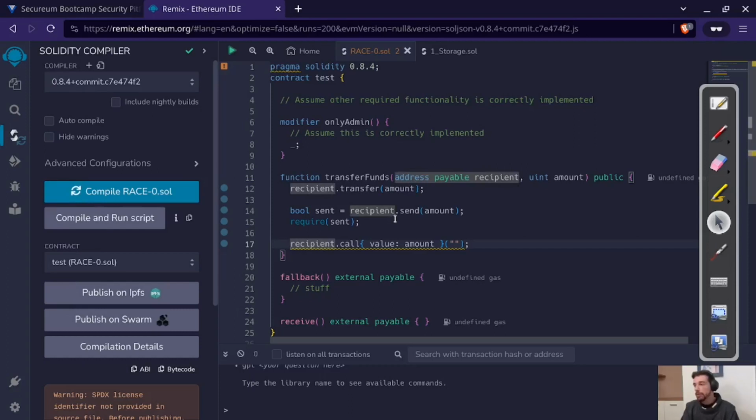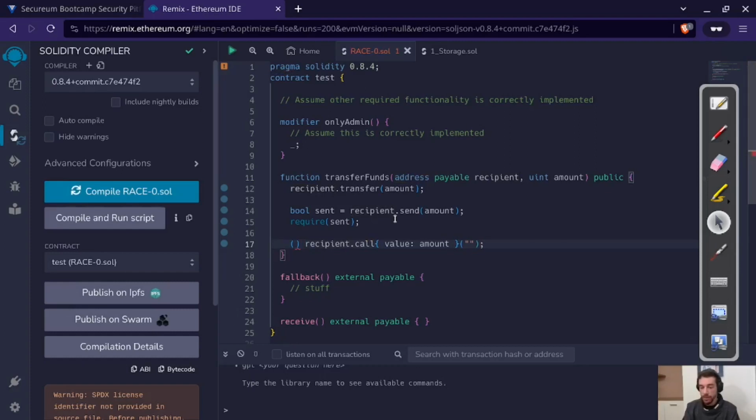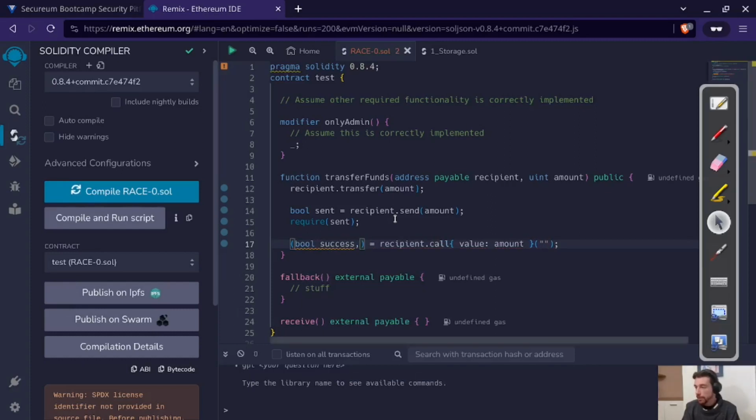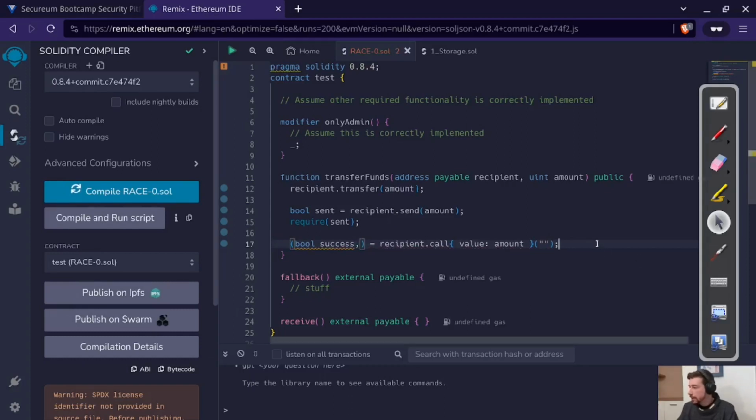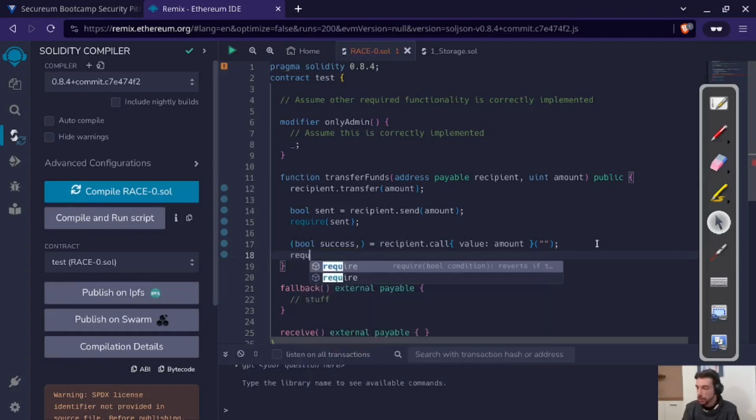And then again, here we have return values, but we have more than just one return value. We have a success bool, and we also have bytes data. But we don't actually want the data here because we're not going to use it. So we're just going to put a comma here, and we're going to do a require the success to be true.